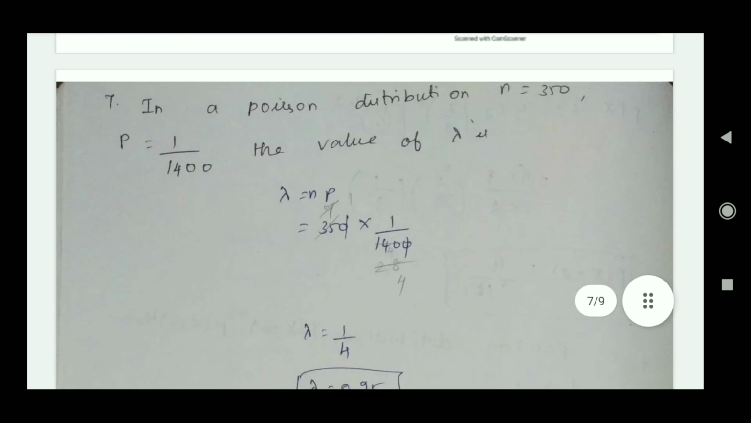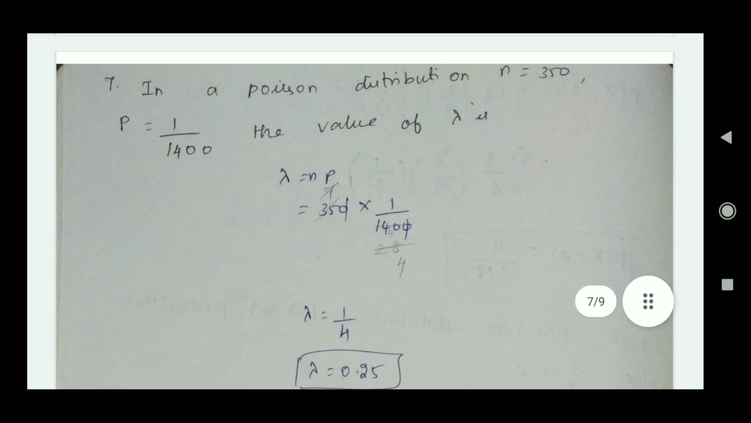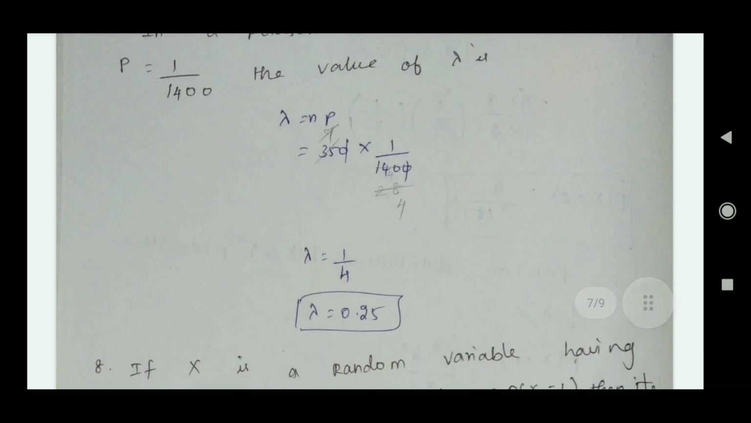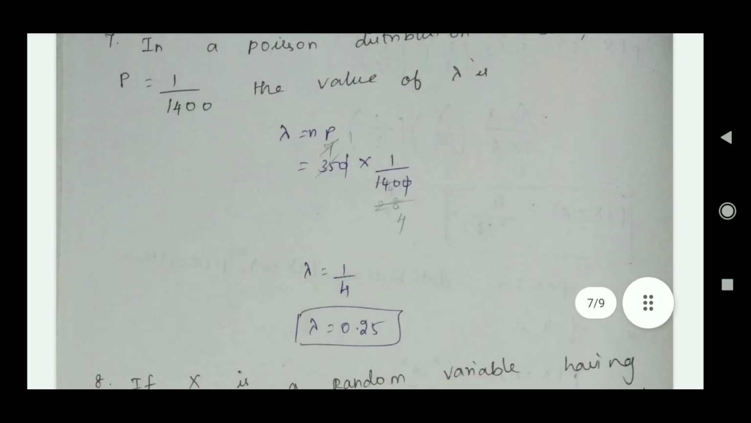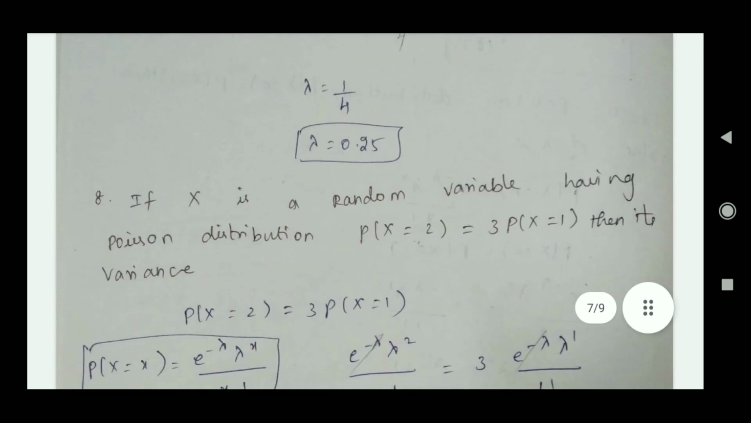Next question. In a Poisson distribution, n equal to 350, p equal to 1 by 1400, the value of lambda is. Lambda, we know the Poisson distribution formula, equals np. Then we substitute the value of n is 350 and p is 1 by 1400. Then we cancel these both values, we got the value of lambda, 1 by 4, which is 0.25. In the question they ask us the value of lambda, so we find this lambda value.